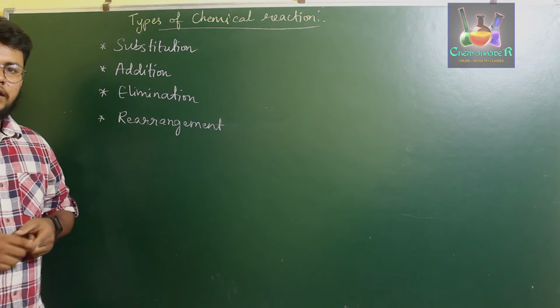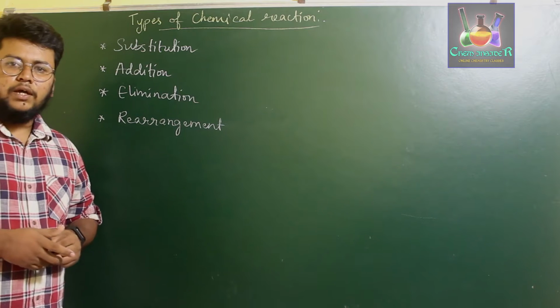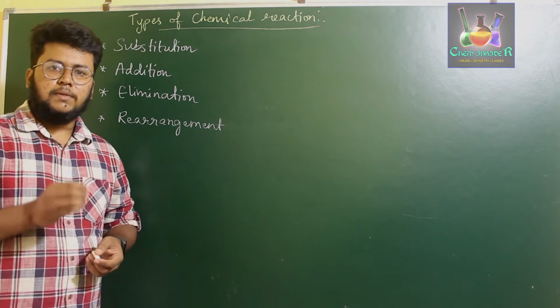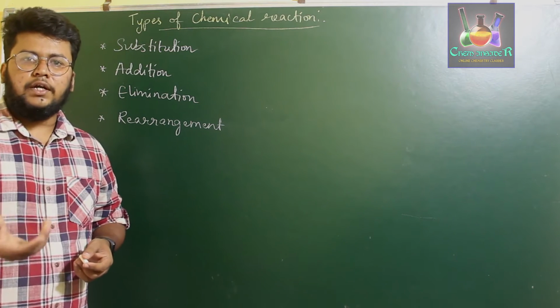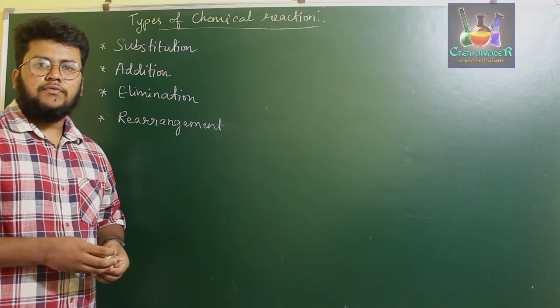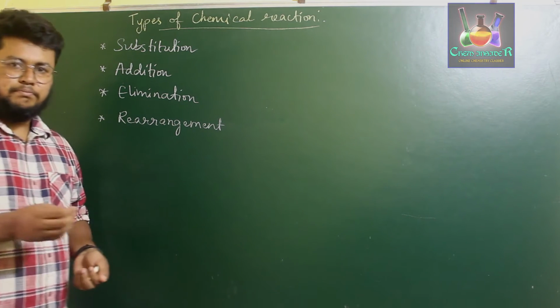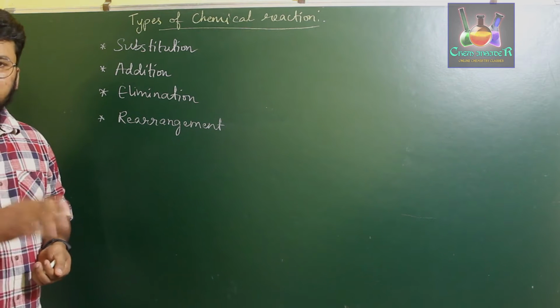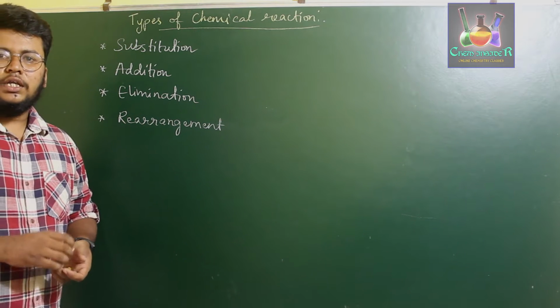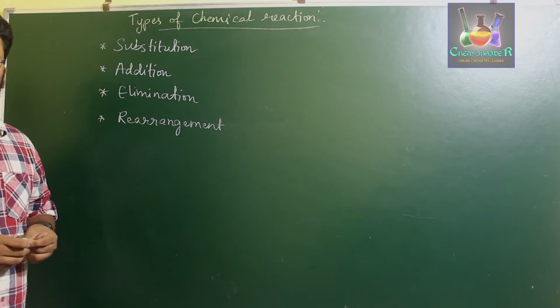Next is the rearrangement reaction. Rearrangement reactions are those where an atom present in the substrate is shuffled in its position. So if it is present in the first position, it will be shuffled to a second or third position. If an atom present in a substrate alters its position, then those types of reactions are called rearrangement reactions.